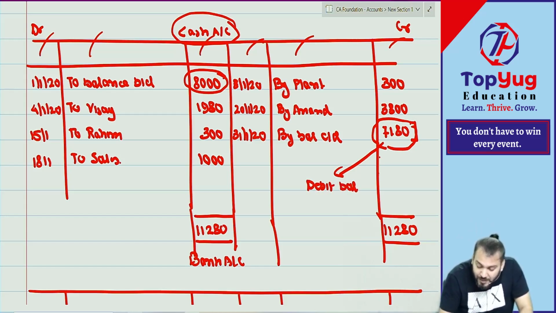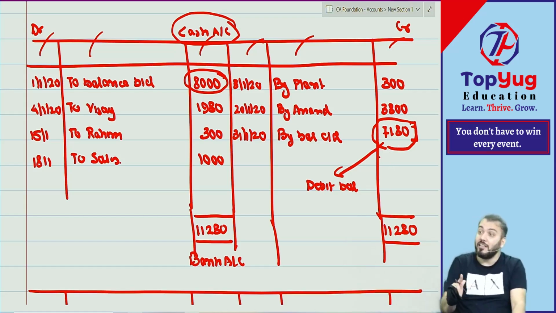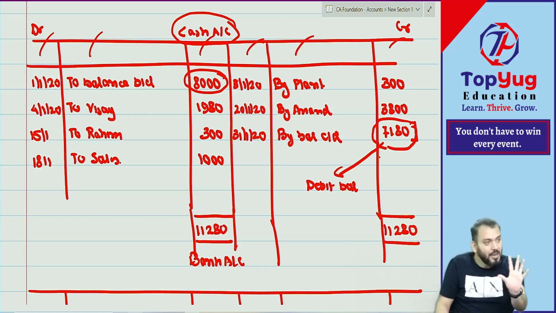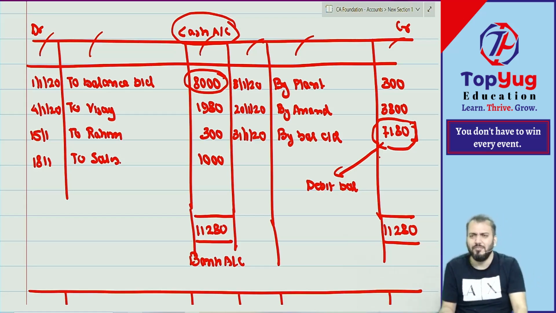If someone asks you whether this cash account has a debit balance or credit balance as its closing balance, you say debit balance. It is written in the credit side but having a debit balance. Understood? Have you understood this point? This point is clear. Now balancing we can do.